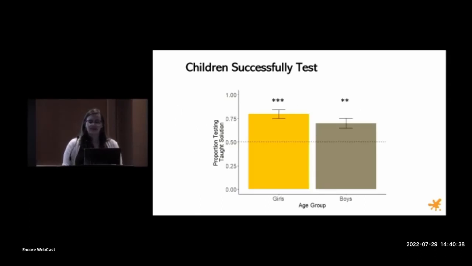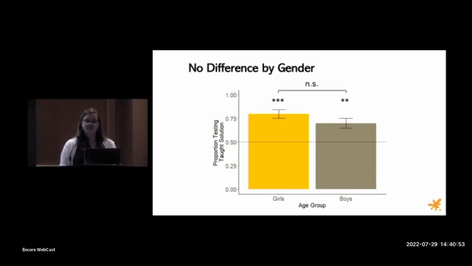So here on the x-axis, you see girls and boys, and on the y-axis, the proportion that tested the taught solution. Here we use 50% as a sort of rule of thumb chance reference, since they could either 0, not test, or 1, test. And we see that both groups are over chance, and that there's also no gender difference in testing behavior.